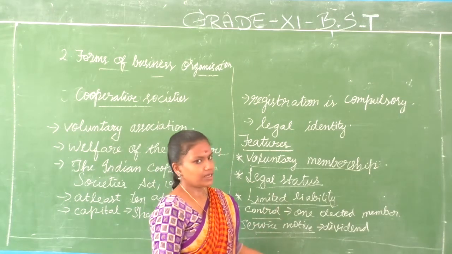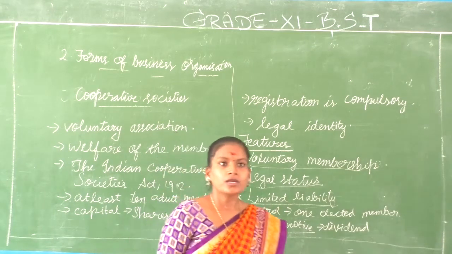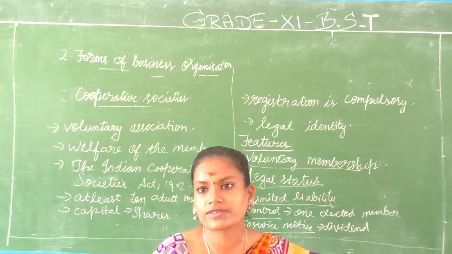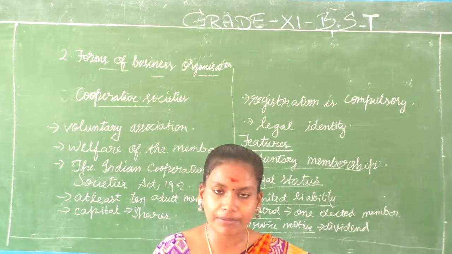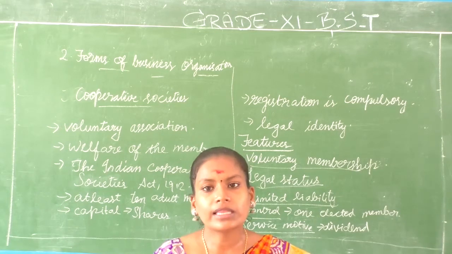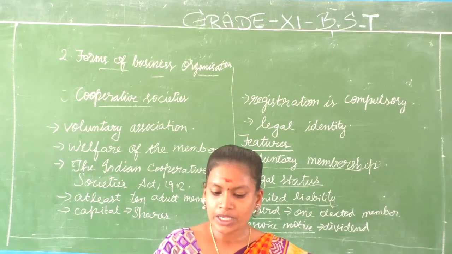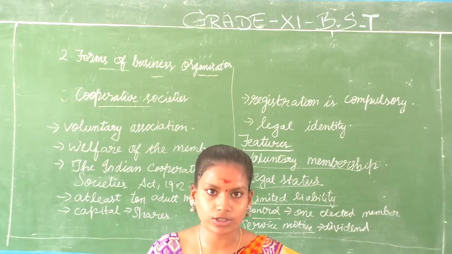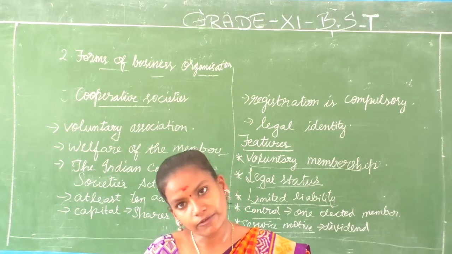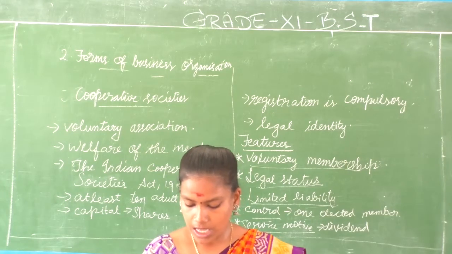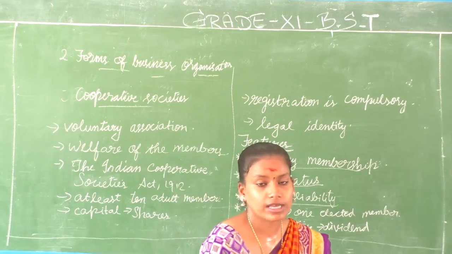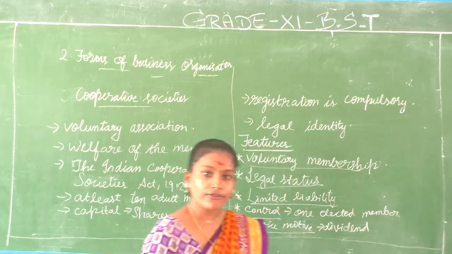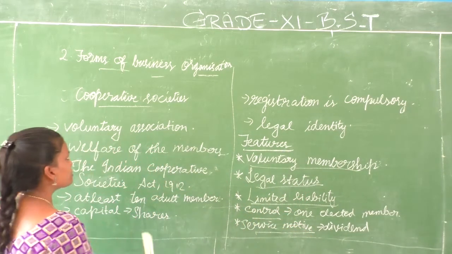And it is entirely about the service motive. So what do they get for bearing their risk? If some surplus money they get, apart from managing the expenses, they'll give it as dividends to each member. They'll divide it according to the percentage of shares you have, and based on that they'll be giving you the dividends. Okay, these are the meaning and features of cooperative societies.